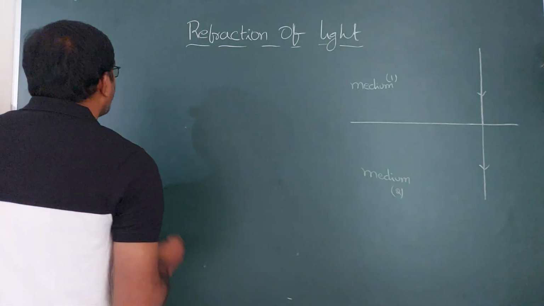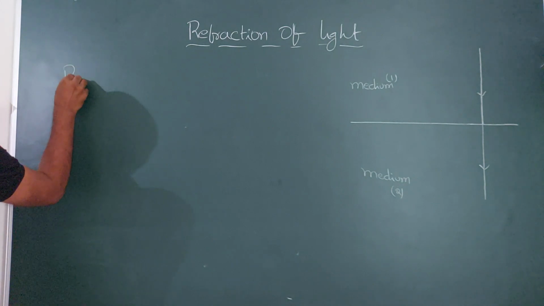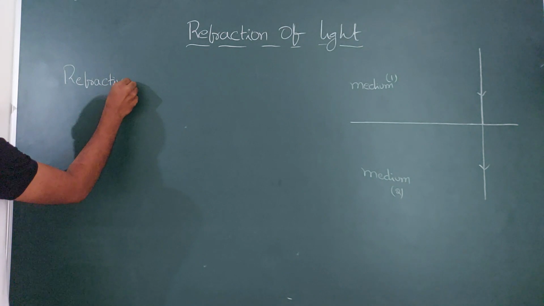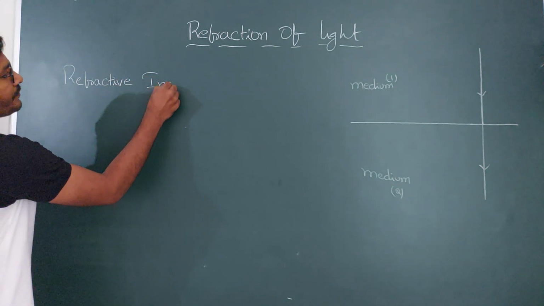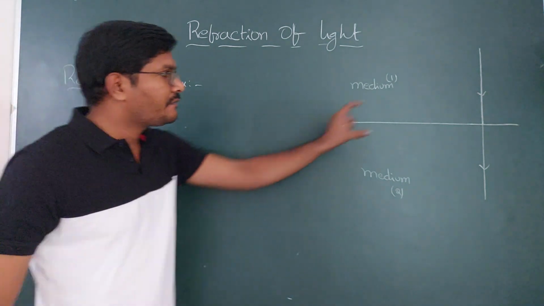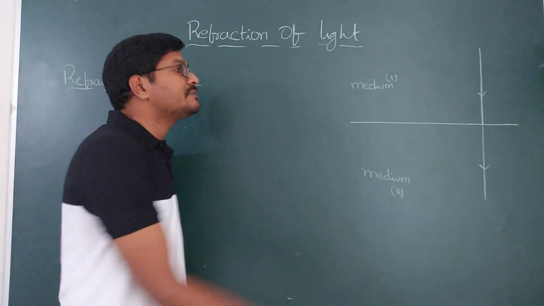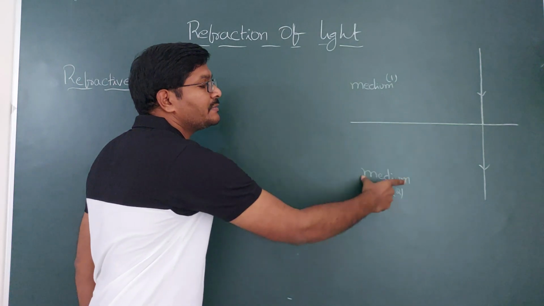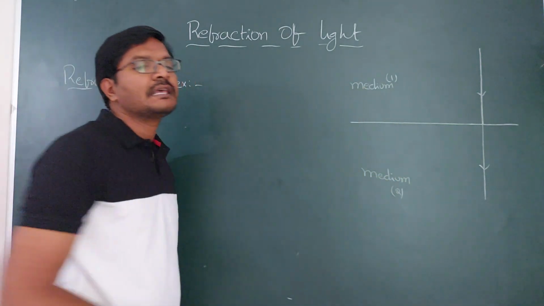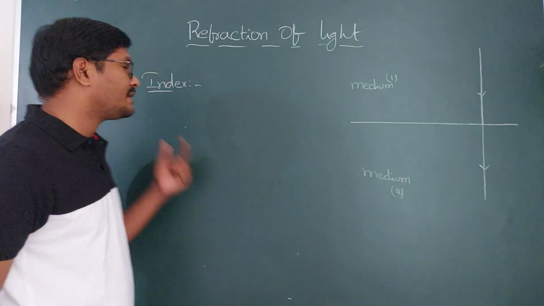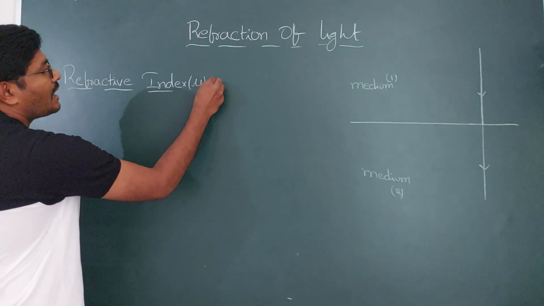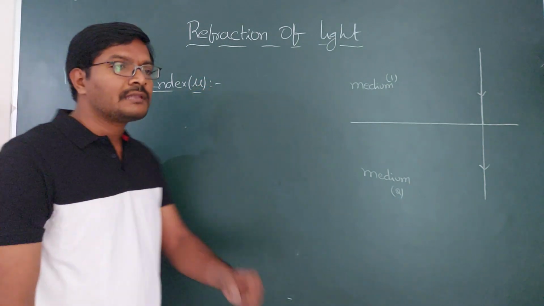Now we can write the refractive index. What do you mean by the refractive index? Refractive index is all about the nature of the medium, the nature of the medium which can affect the light. Different medium natures affect the light differently. That nature is called the refractive index. So generally we denote it with mu, or sometimes we can denote it with n also.